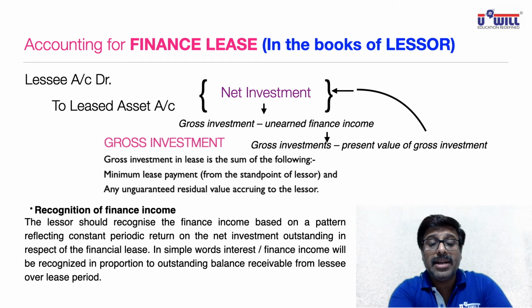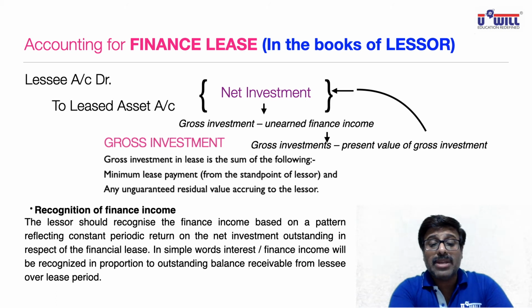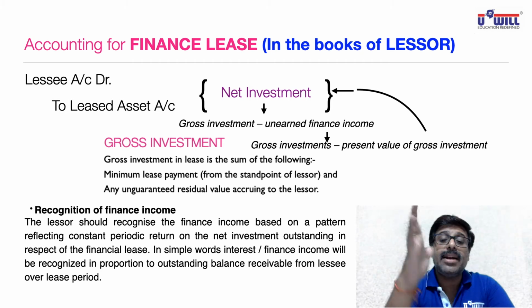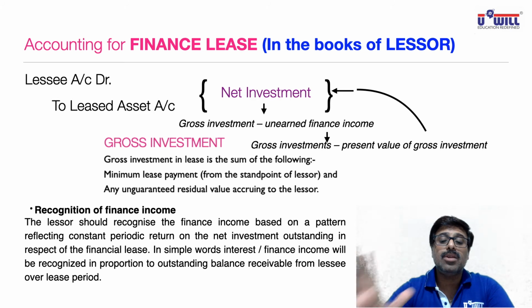Now you read it completely. Gross investment minus gross investment. Now minus will become plus present value of gross investment. So gross investment gets cancelled. Present value itself becomes the net investment. In short, you'll record it at 2,70,000. The present value of that 3,10,000.